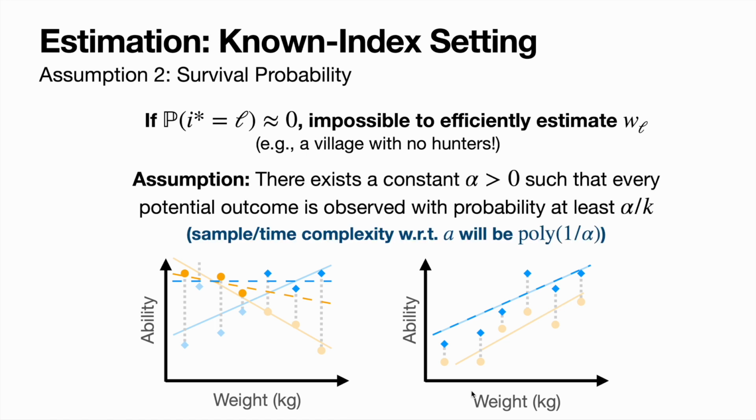And so what we need is for there to be some constant alpha, such that every potential outcome is observed with probability at least alpha over k, where k is the number of potential outcomes. So in our hunter and fisher example, we need there to be some constant alpha, so that each person has at least alpha over 2 probability of being a fisher or being a hunter. And we're hoping for a sample and time complexity with respect to alpha to be poly 1 over alpha.